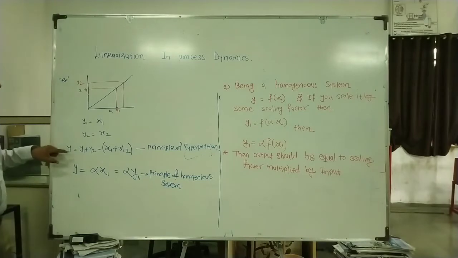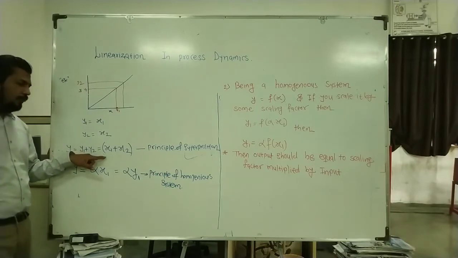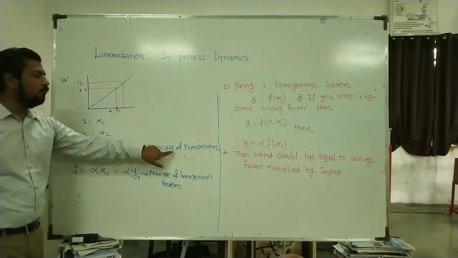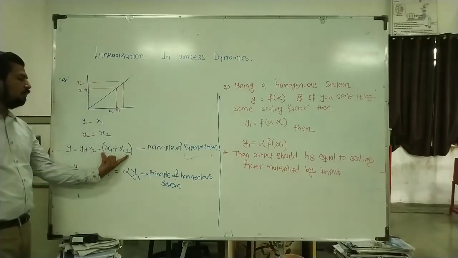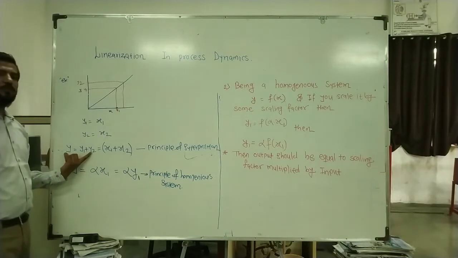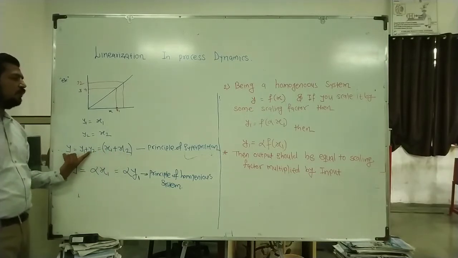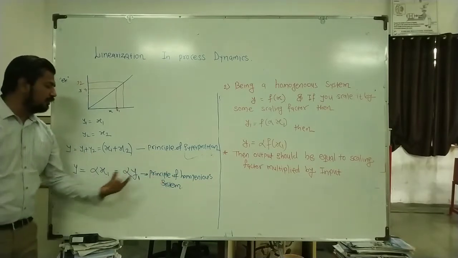Then if I do the overall summation, capital Y equal to y1 plus y2, that will be equal to the response for x1 plus x2. That is nothing but the principle of superposition: the summation of the inputs gives the summation of the outputs. Now let us see how it obeys the principle of homogeneity.